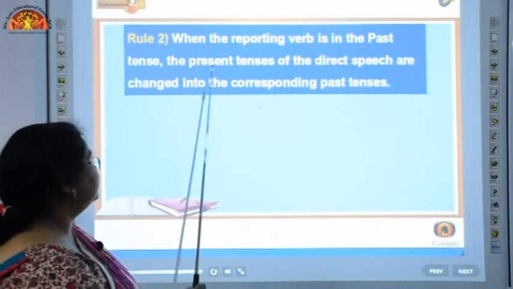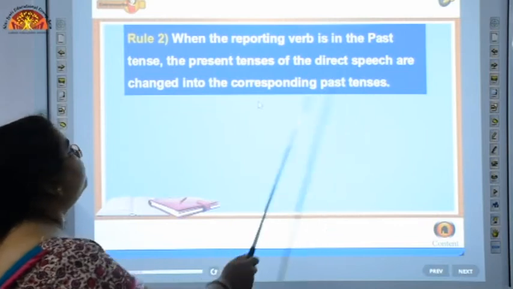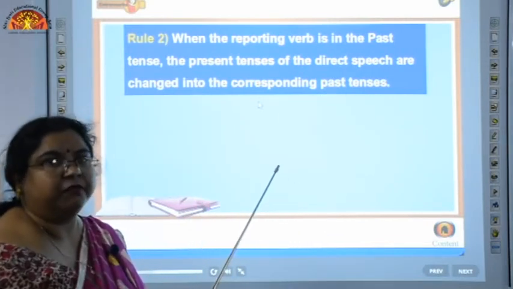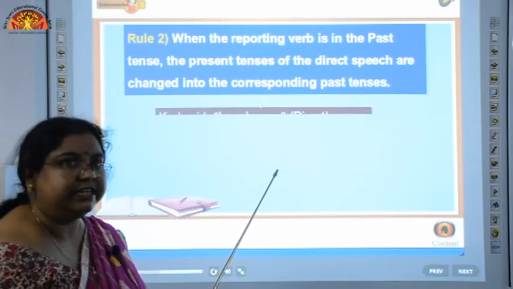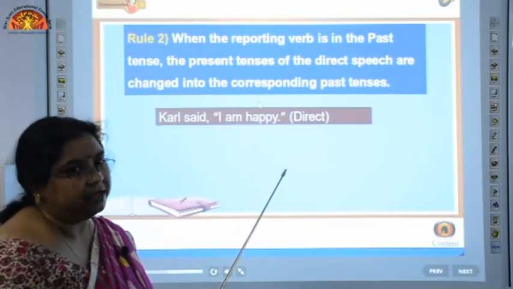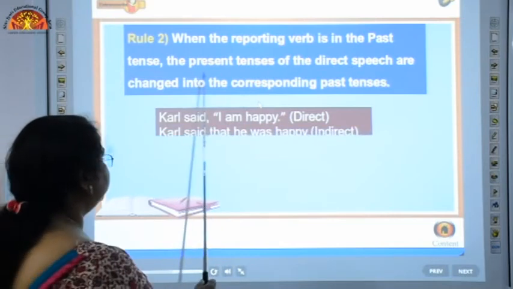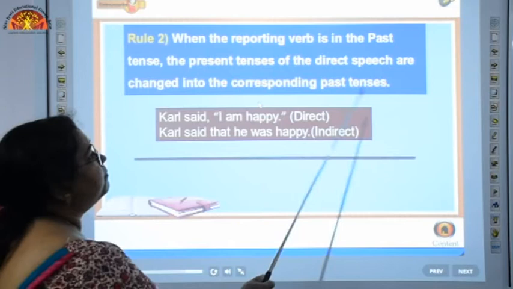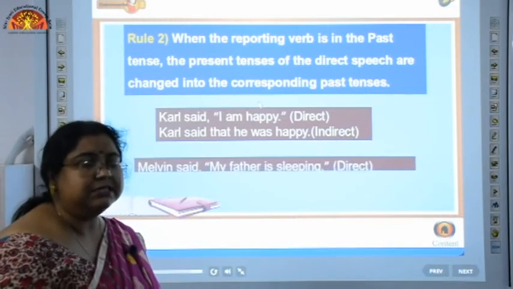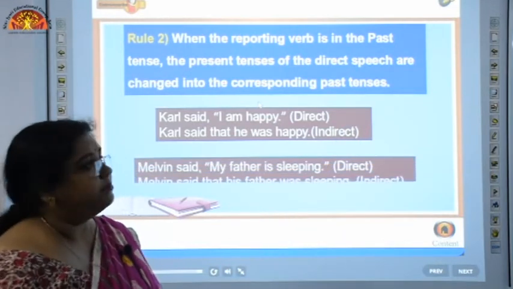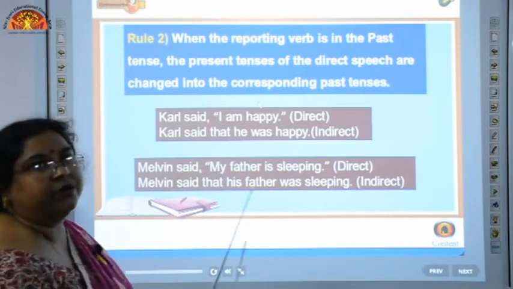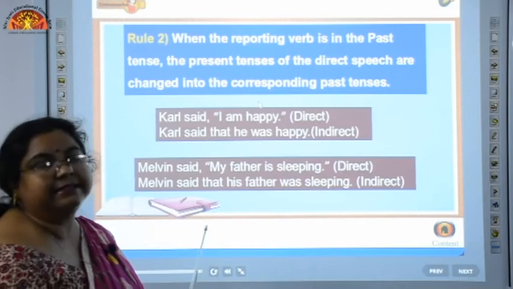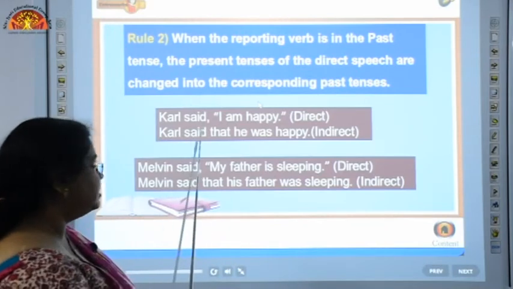Okay. Now, let us move to the next rule, rule 2. What it says is: when the reporting verb is in past tense, that means the reporting verb, like "she said that" or "she said to me", the present tense of the direct speech is changed to the corresponding past tense. That means the reported verb section. Now, let us look at the reported verb here. Carl said, this is the reporting verb and it is in past tense. Said is the past form of say.